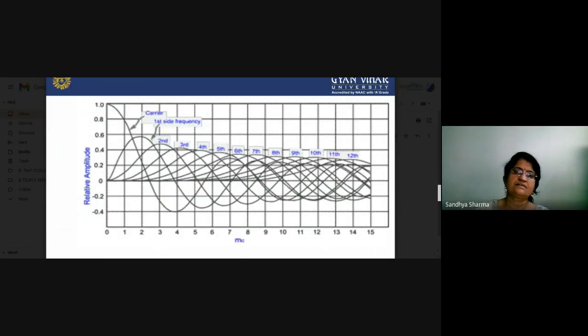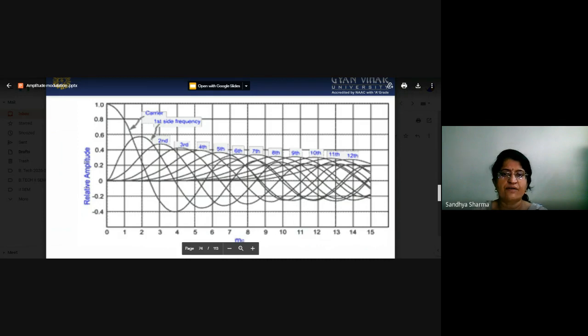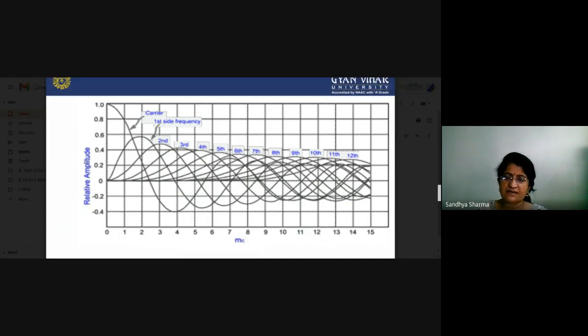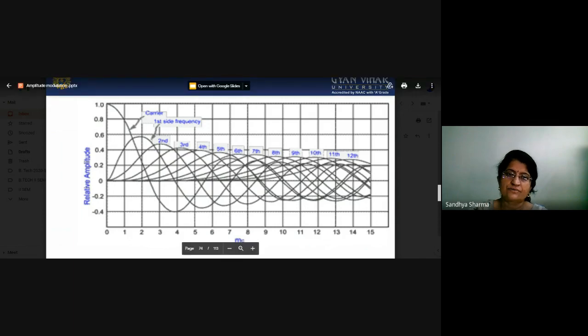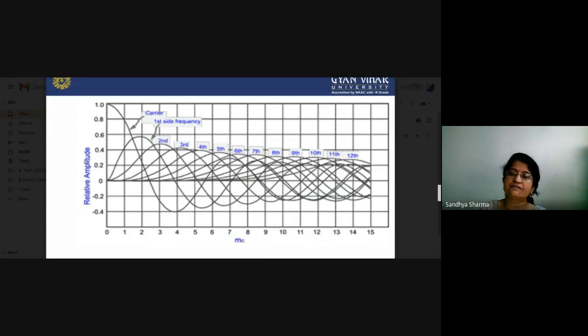You can see the carrier signal and the first, second and third sideband frequencies, with relative amplitude versus frequency. As we have seen, as the modulation index rises, the number of sidebands increases and the amplitude decreases slightly. In this graph we can see the second sideband, third, fourth, fifth, sixth, seventh, eighth. If the sidebands are increasing, the amplitude level will be decreasing.